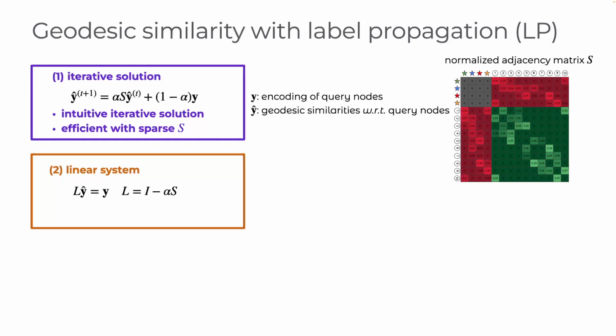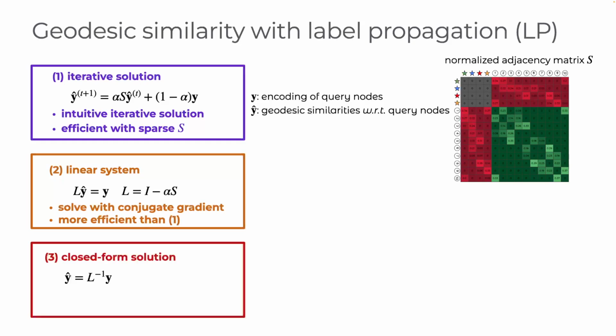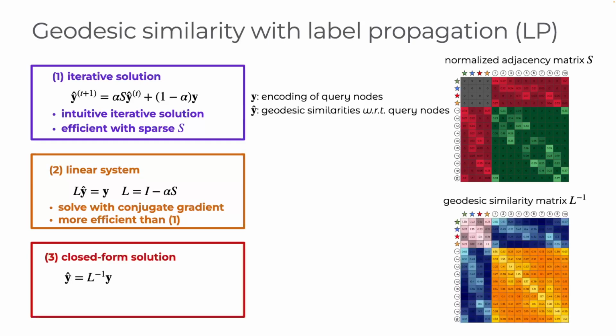However, it is possible to show that this iterative solution is equivalent to solving the following linear system. One can then solve this linear system using the method of conjugate gradients, which is more efficient than using the iterative solution. Of course, this linear system has the following closed form solution, where L inverse is a matrix of geodesic similarities.